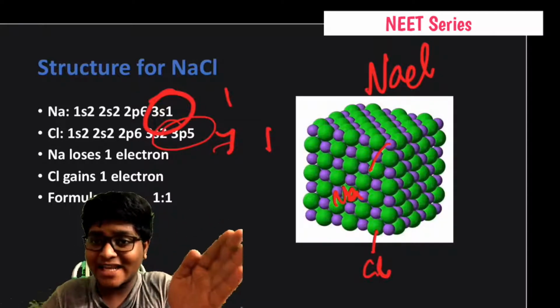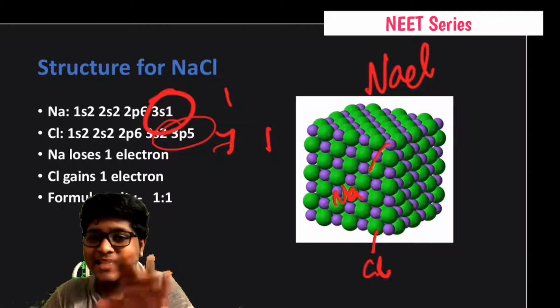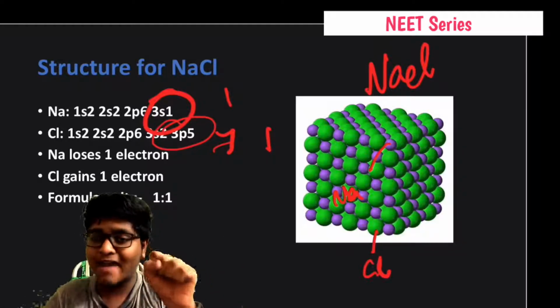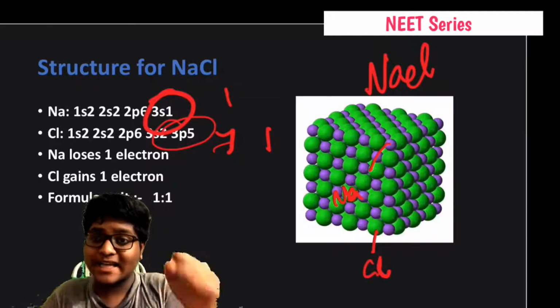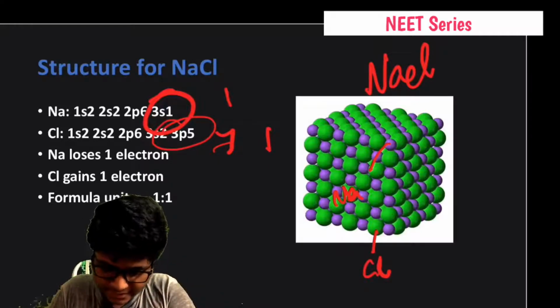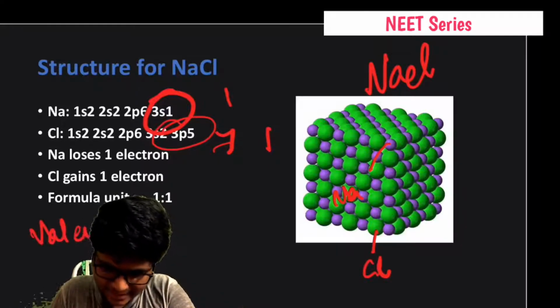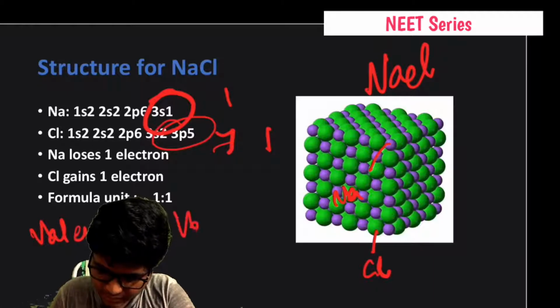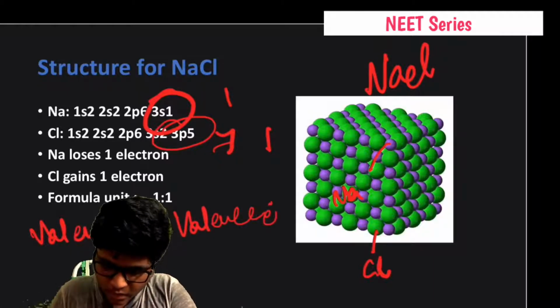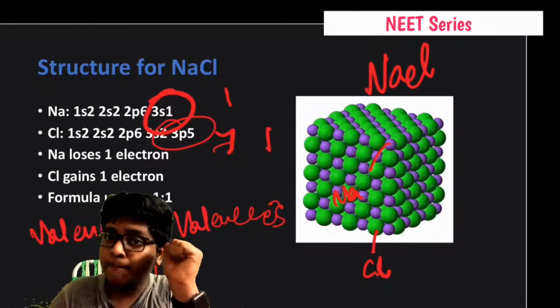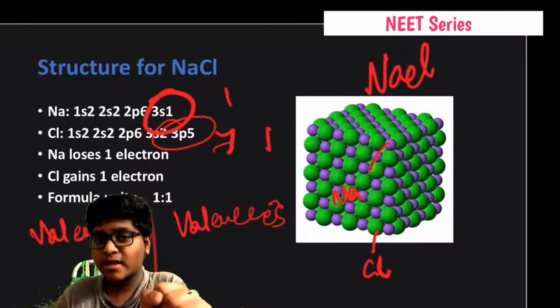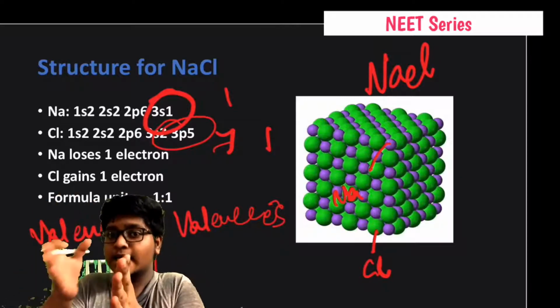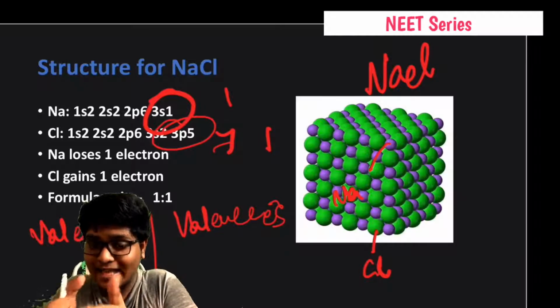What's the difference between valency and valence electrons? These are very basic concepts. You might have learned them in your 10th, but again I'm repeating: what is the difference between valency and valence electrons? The number of electrons present in the outermost shell is known as valence electrons.